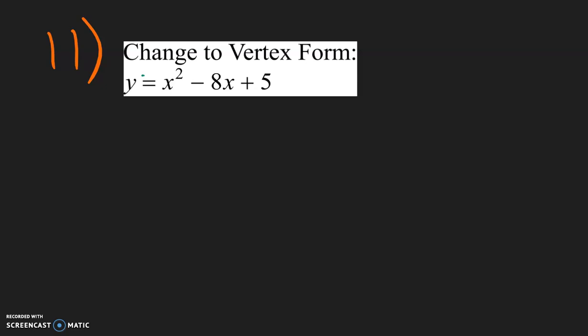So here is number 11. We want to change it to vertex form by completing the square. So to complete the square, we need the x squared term, we need the negative 8x term, and we need a blank. So to create that space, let's bring the 5 over, so that would be y minus 5.